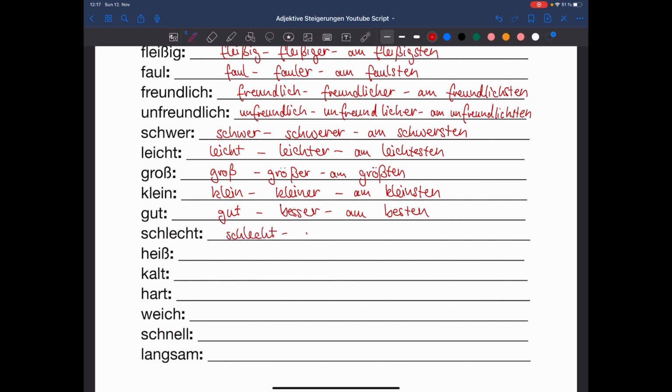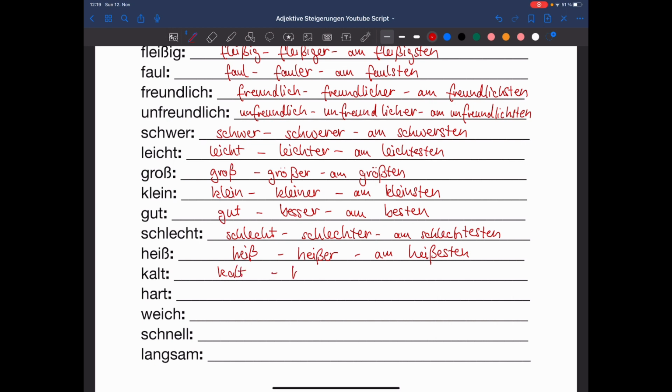Schlecht, schlechter, am schlechtesten. Heiß, heißer, am heißesten.